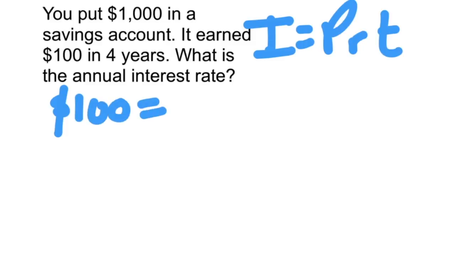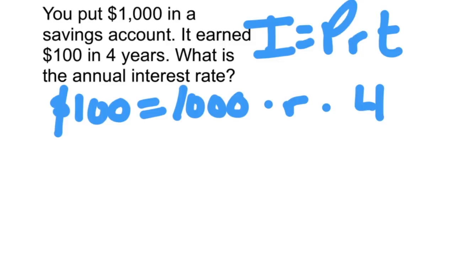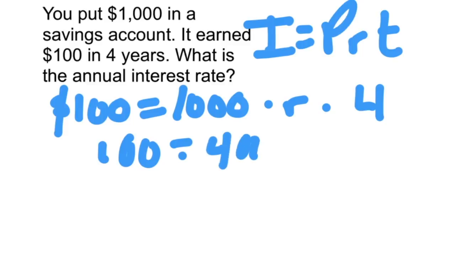And that's going to be equal to our principal, which was $1,000 that we put in, times R, we don't know what the interest rate is, times 4 years. Let's use the commutative property and clean this up a little bit. 100 is equal to 4,000 times r. Now it's a one-step equation.